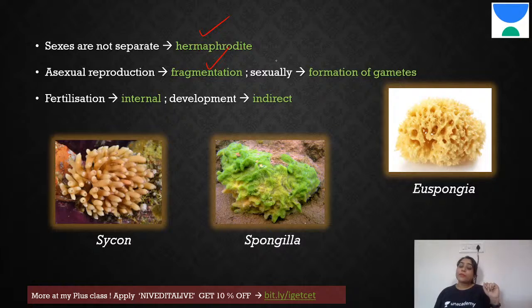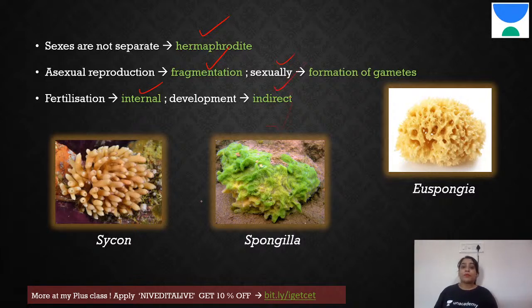Now, sexual reproduction is usually in the form of gametes. That is common for almost all organisms: formation of a male gamete and a female gamete, which fuse together, form a zygote, and then form the organism. So that would be normal sexual reproduction. Fertilization is internal, meaning the male and female gamete fusion happens within the body. Development is indirect.